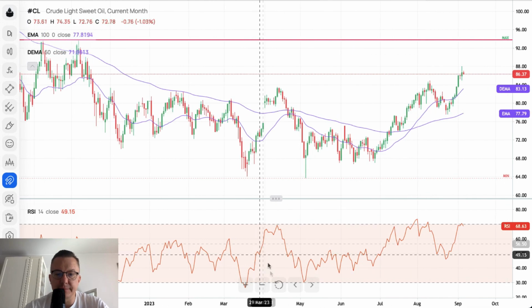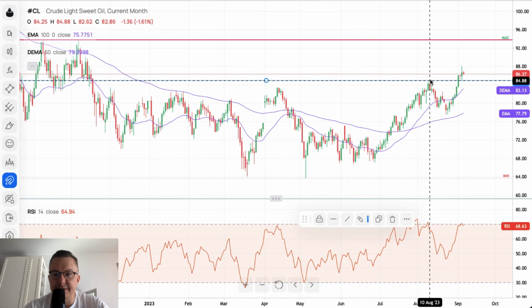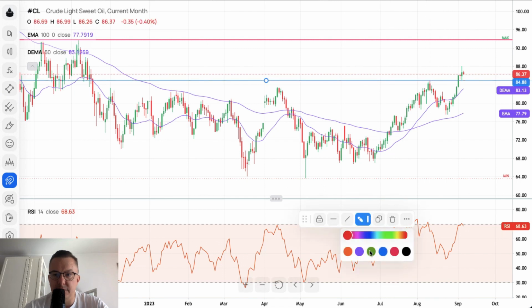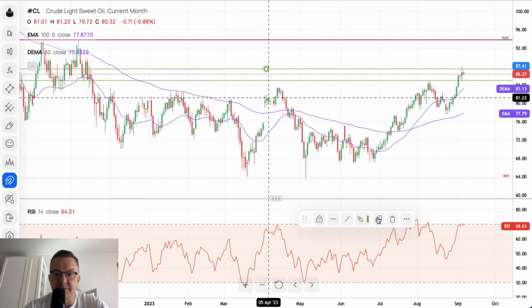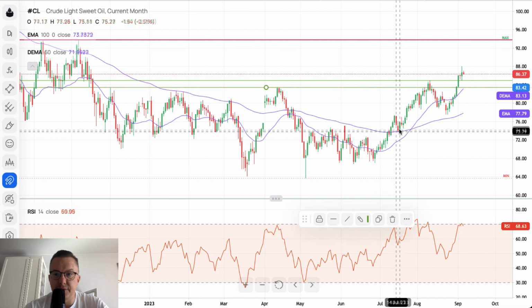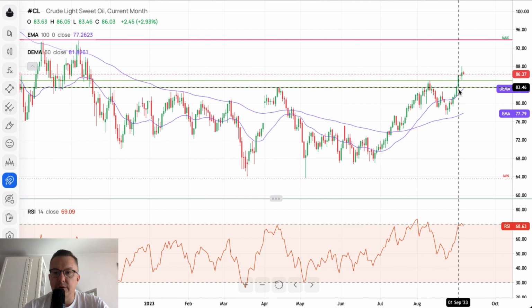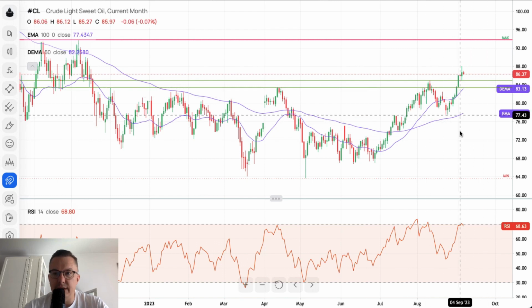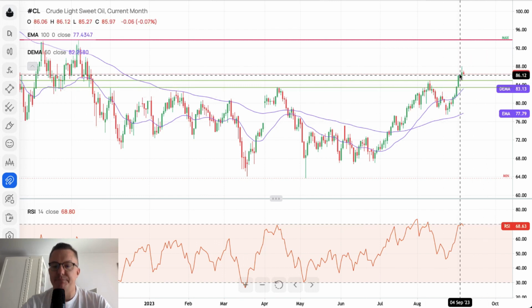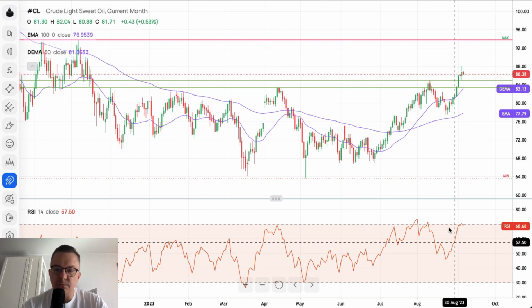The question is whether they will find enough power to get there soon. The technical support is now located at 84.88, and there's one more, so we have a zone. The other one is located at 83.42. So a very nice zone here, located between those two levels, and definitely this market has potential for another up move.